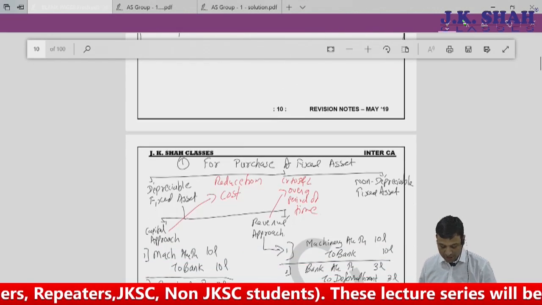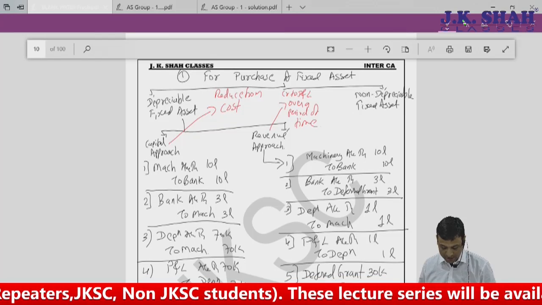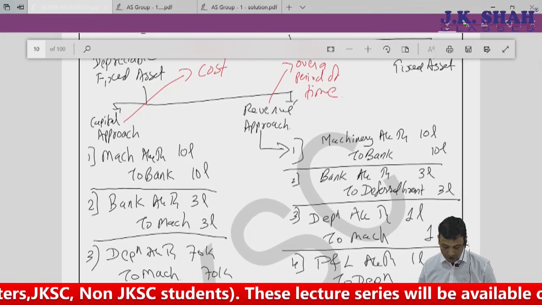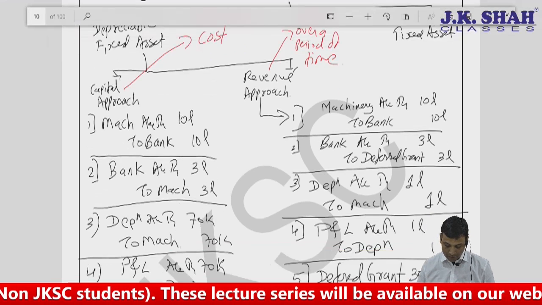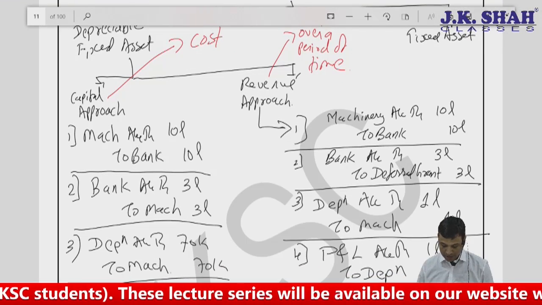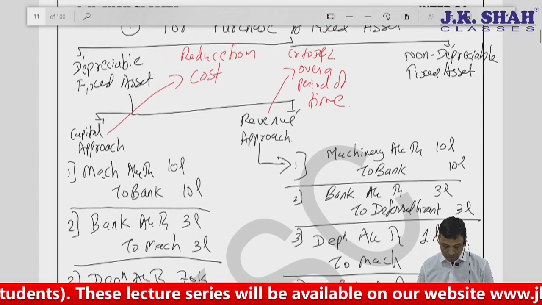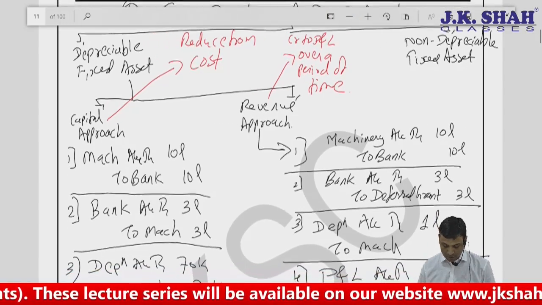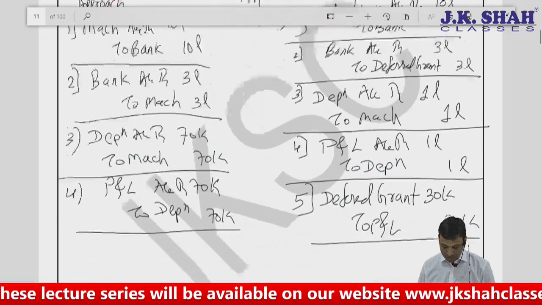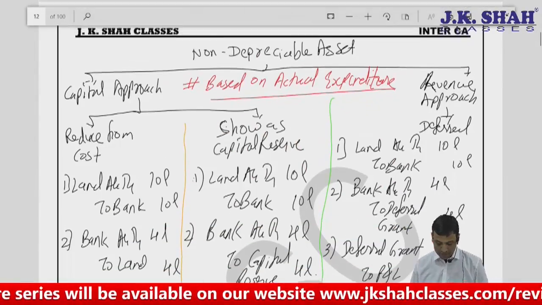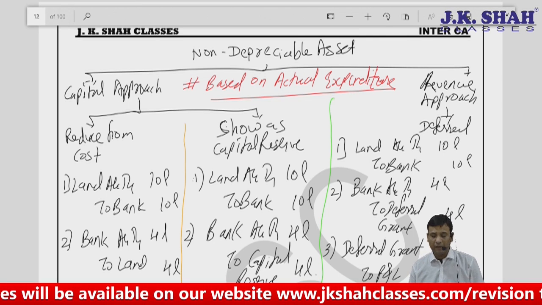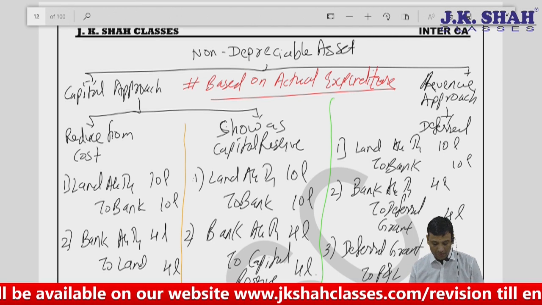You may just have a glance through it. Purchase of fixed asset, depreciable, non-depreciable, capital and revenue. Then we did non-depreciable, again capital and revenue.